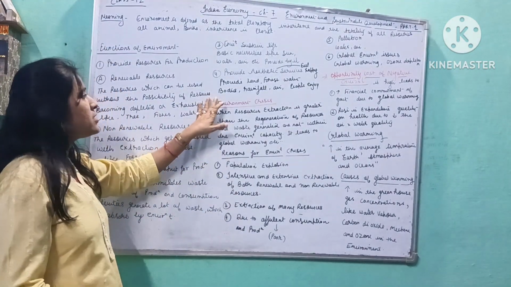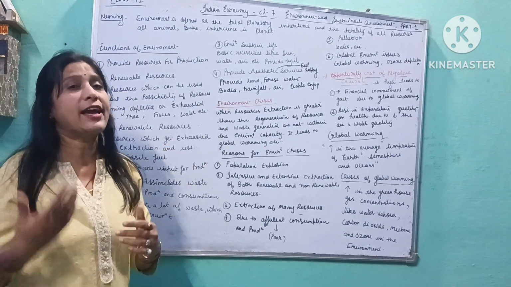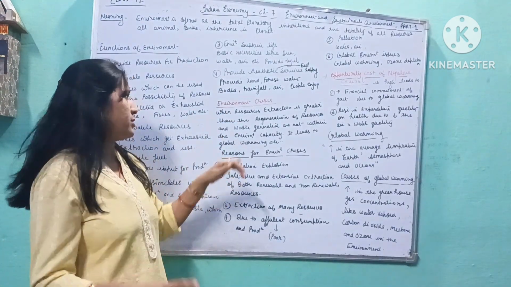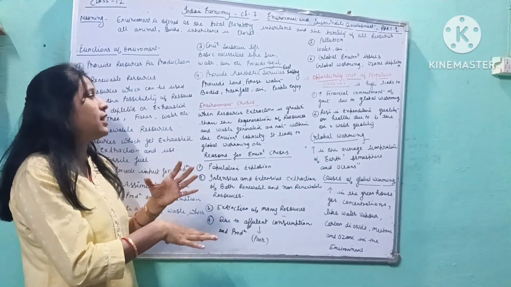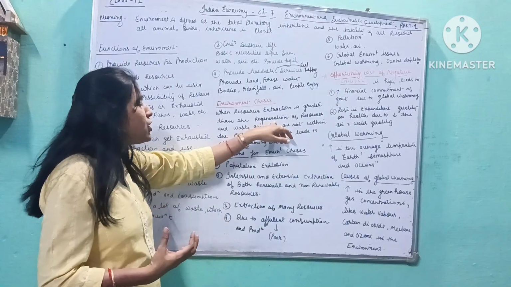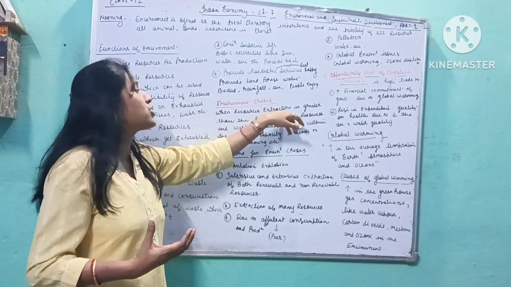Now the next topic is environment crisis. What do you mean by the environment crisis? Environment crisis is divided into two parts. The first is when resource extraction is greater than the generation of resources. It means when the regeneration of resources is less than the resource extraction.